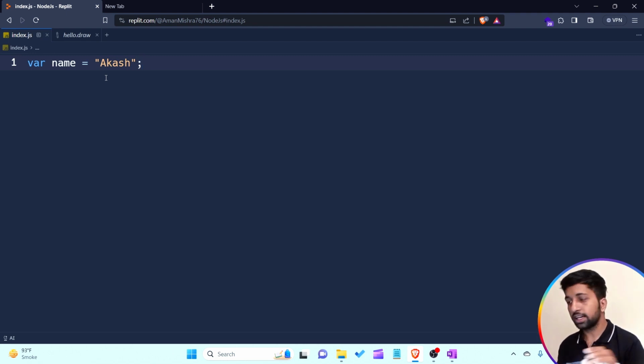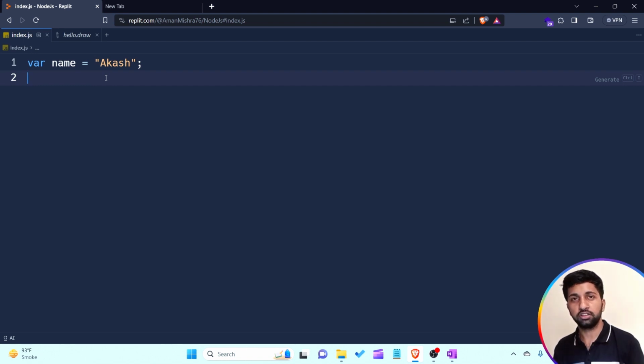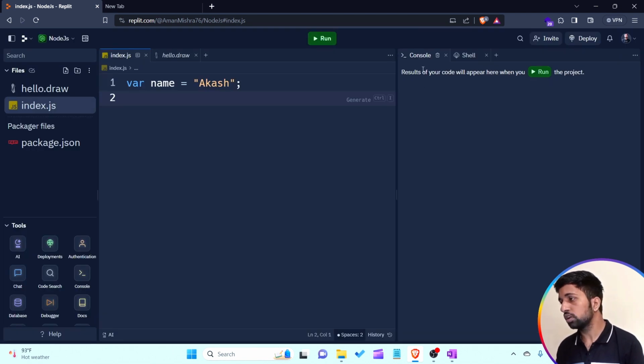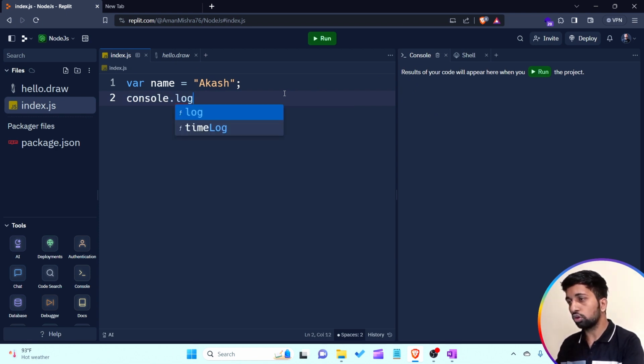Second thing, I want to print. In C++ language we have to use the printf method or cout for printing some important points. In Java language we have to use System.out.println for printing. But in JavaScript we are using console.log for printing the output at a console. If I want to print any variable or any output on the console, we have to write console.log, then the name of the variable. Simple. Save the program and run the code.